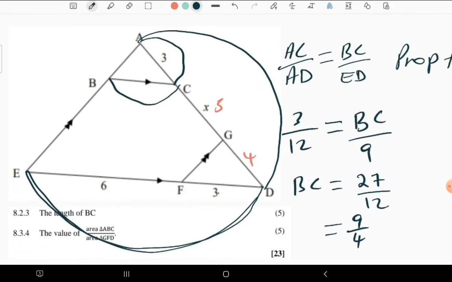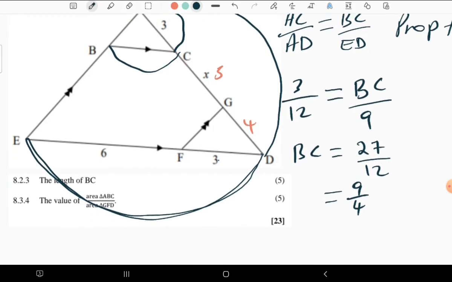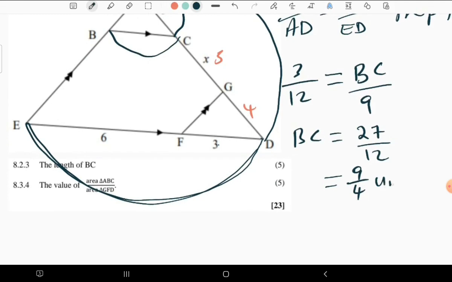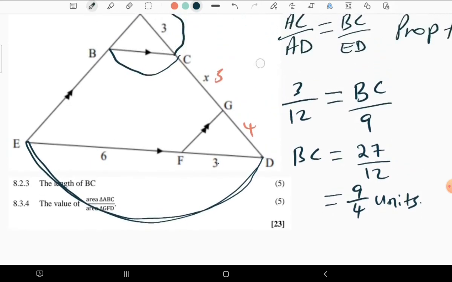Then moving forward, otherwise we are just done. You can just write units here. Yeah, this is what we have. And moving to the next question.